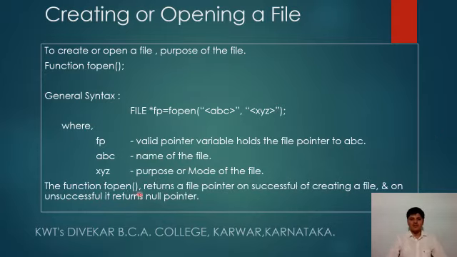See, the function fopen returns a file pointer on successful creation of a file, and on unsuccessful it returns a null pointer. So when fopen is used and the file name and the purpose of the file are specified, on successful creation of this file, the memory location of the file is assigned to the file pointer.